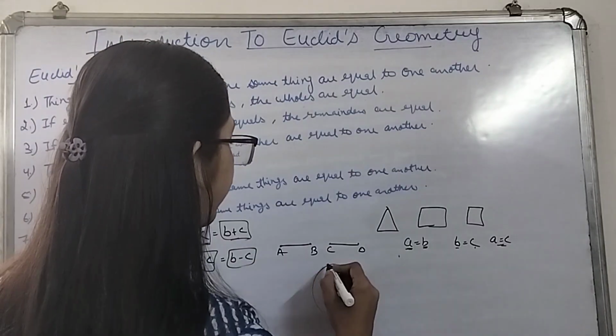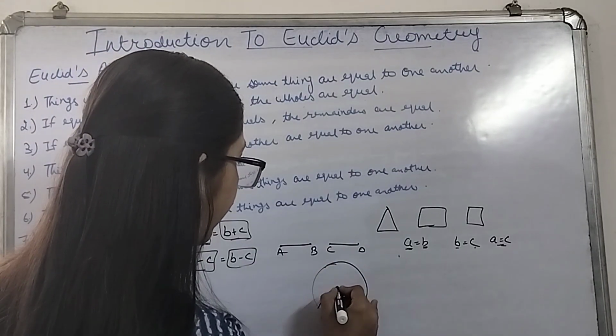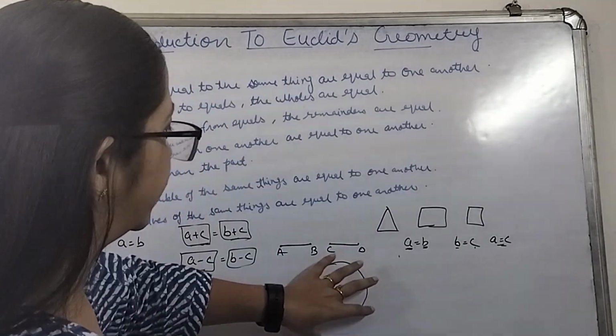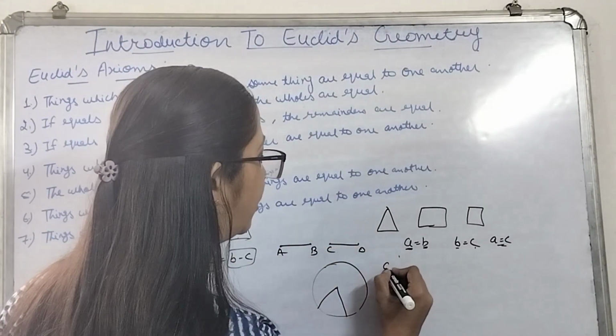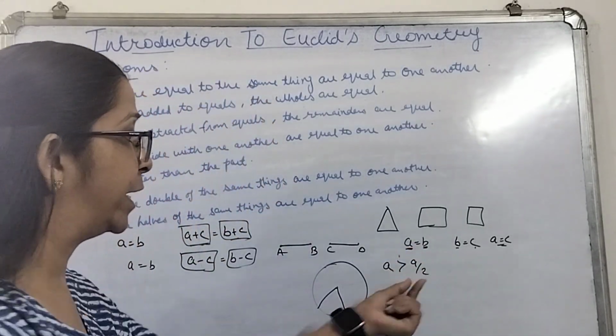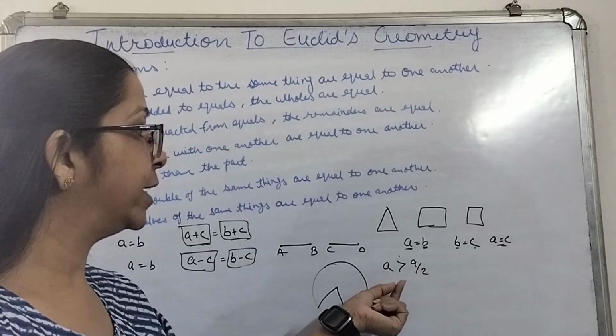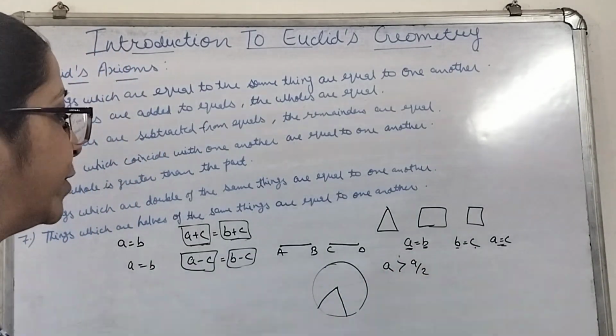So if we take a circle, this is the whole. If I am talking about this part of it, obviously we can say the whole will be greater than the part. Or if we are talking about the whole A, it will be greater than A upon 2, which is a part of it. A by 2 is the part of A. So A will be greater than its part, that is A by 2.